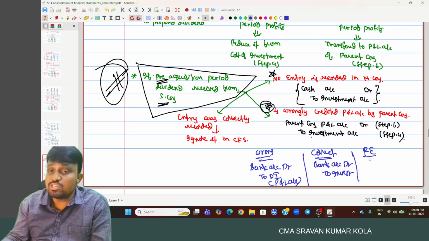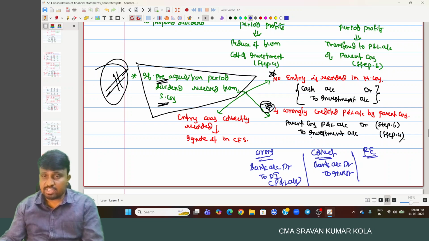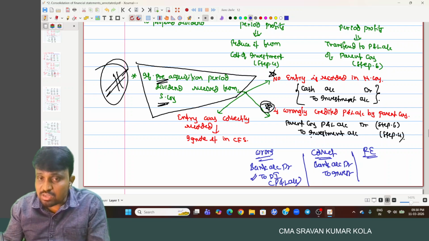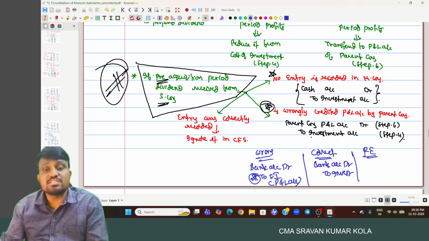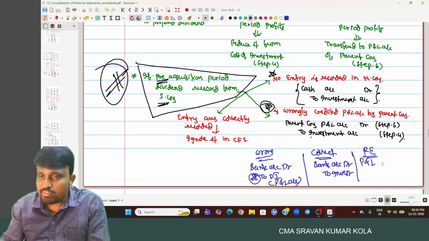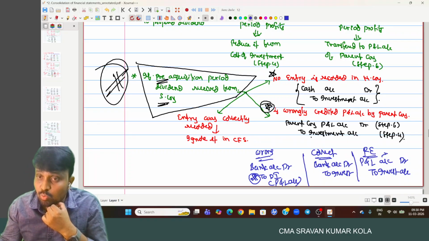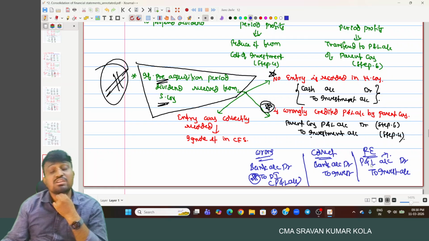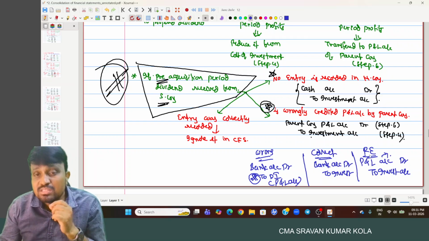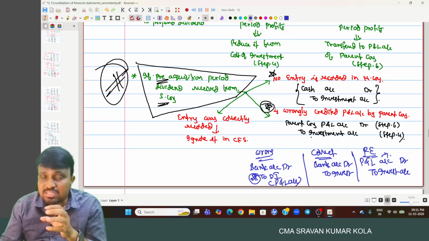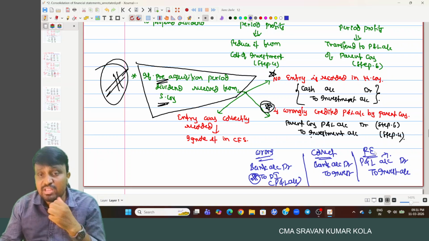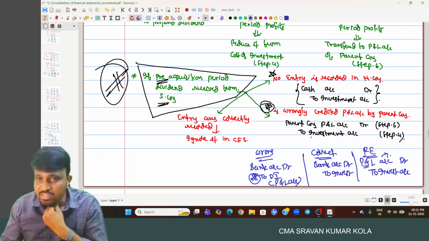So we have to give the rectification. What is the rectification entry? Whatever the wrong credit you give is required to be cancelled by giving it debit. So profit and loss account debited to investment account. Which profit and loss account? Holding company profit and loss account, because the mistake was made in the holding company. We are discussing in the books of the parent company or holding company. So parent company profit and loss.